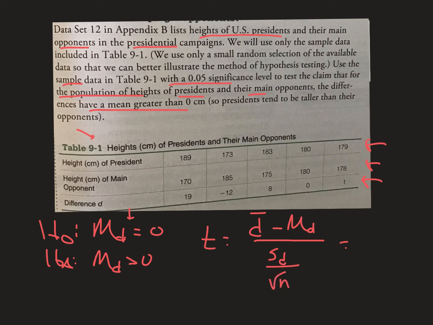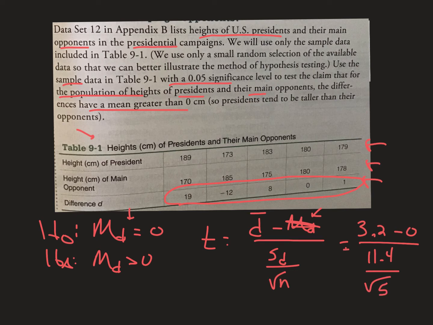The best way to do this is I took that bottom row, which is the differences, and plugged them in my L1 on my calculator, and then I go to one var stats, and I'm looking for the mean, x bar. Even though I'm loading d bar, I'm looking for the mean of the differences, the x bar. What I found was 33.2. And I already told you that mu d is 0. That's always going to be 0. You don't have to put that if you don't want to. Also, one var stats tells you the standard deviation of the differences. It's 11.4, and we have 5 presidents, so it's going to be over the square root of 5. That's how you do the test stat.